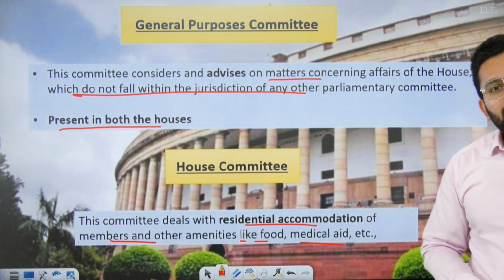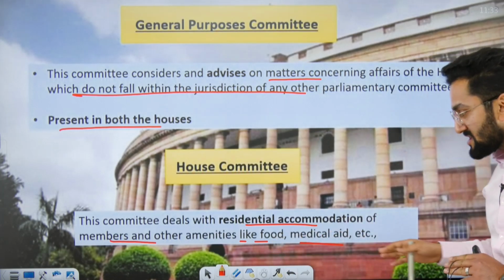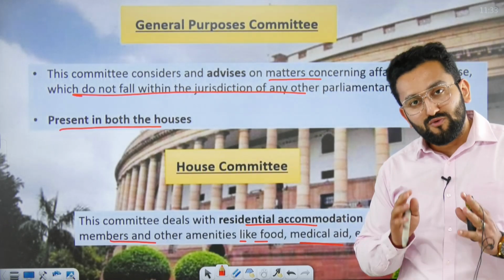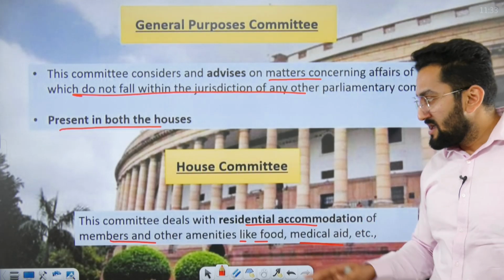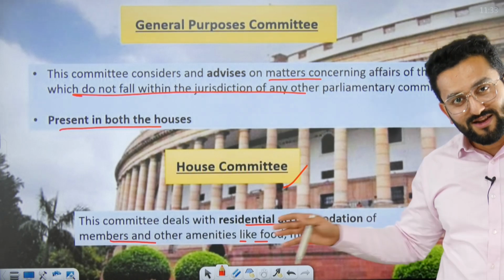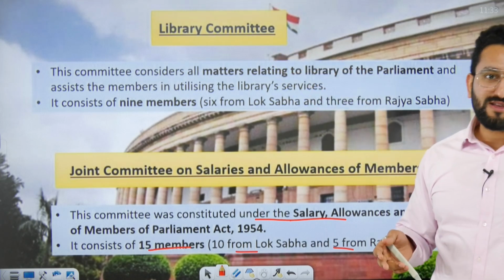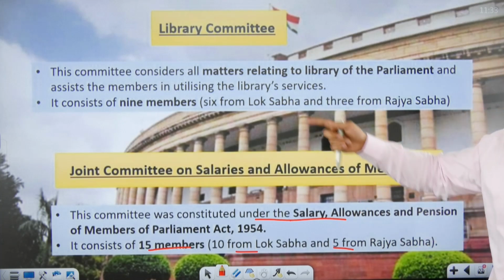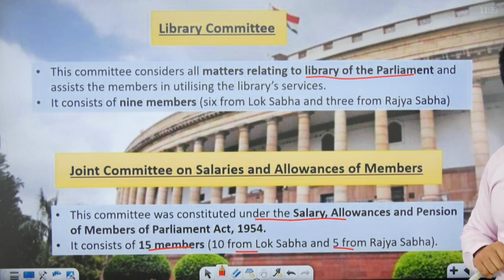House Committee. Consider you become a member of Parliament. You need a house, you need perks, you need facilities, food, medical aid, etc. Whether members of Parliament are provided these houses and allocation has been done in a better manner, this is going to be taken up by the House Committee. So it's not for us, it's for Members of Parliament. Now, the Library Committee, as the name suggests, is going to take care of the Library of the Parliament, right? Library of the Parliament.